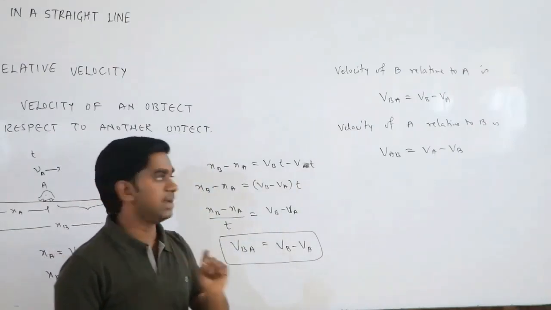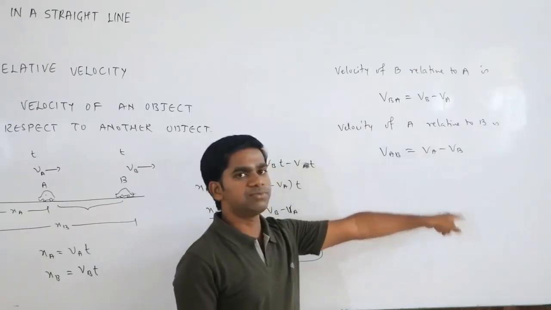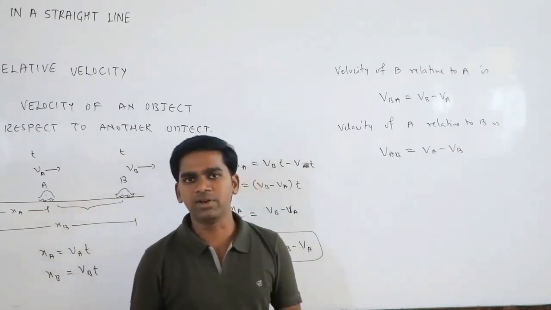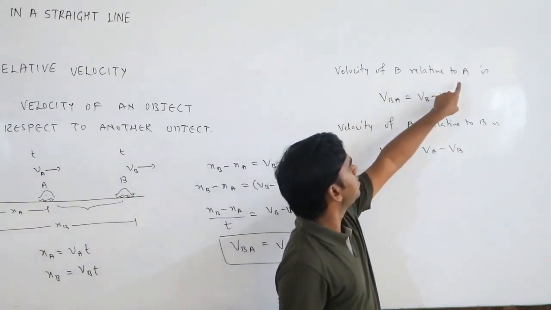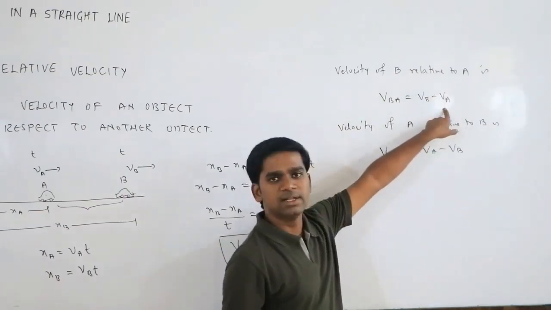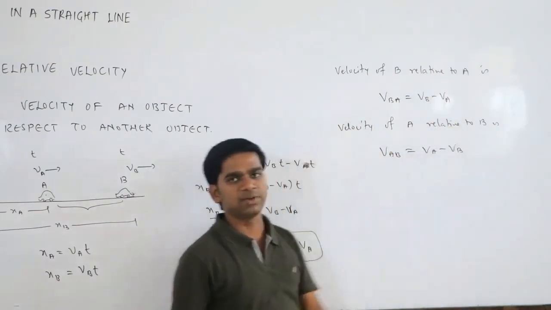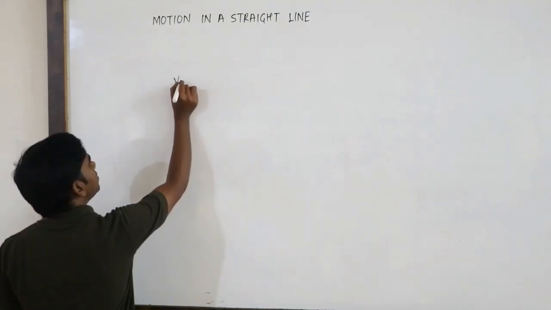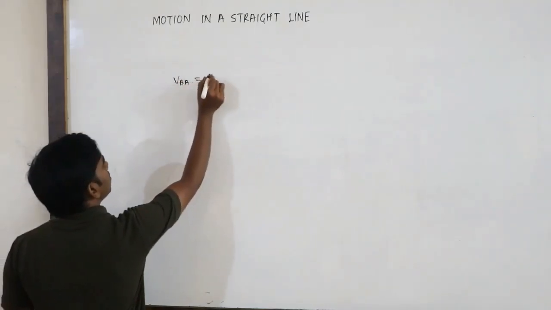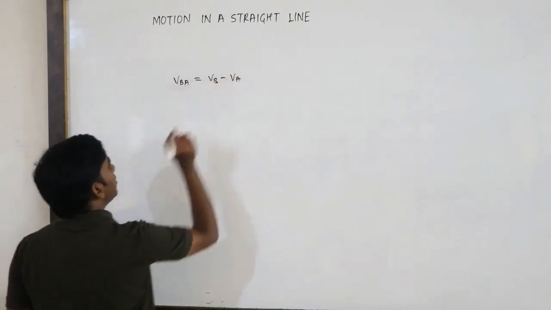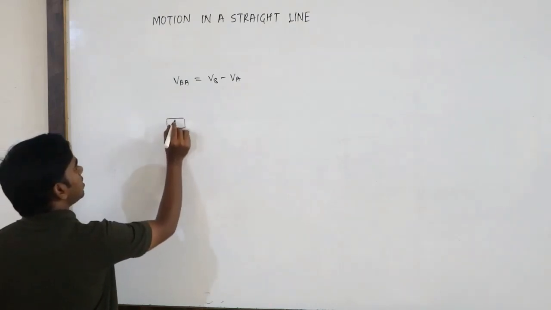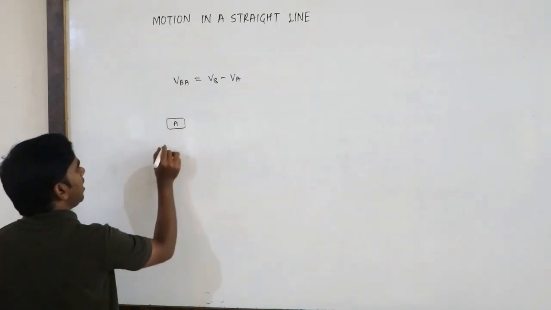But while writing these formulas, we should be very careful about what they are talking about and with respect to what. Here they are telling about with respect to A, relative to A, so A will come later. Here they are saying relative to B, so B will come later. Okay. So these are the simple formulas for the relative velocities. Relative velocity of B with respect to A is what? VB minus VA. Okay. Suppose you are having one vehicle here, say A, and another is here, B.